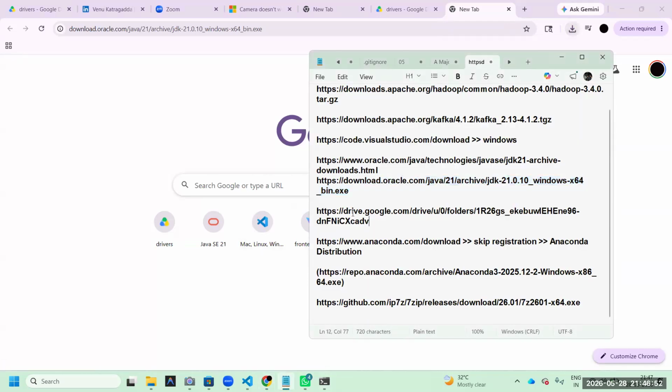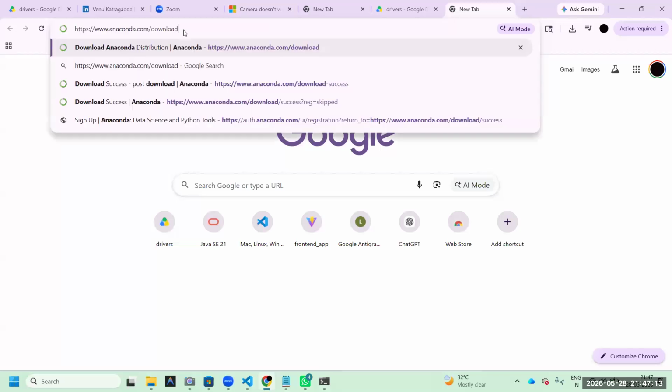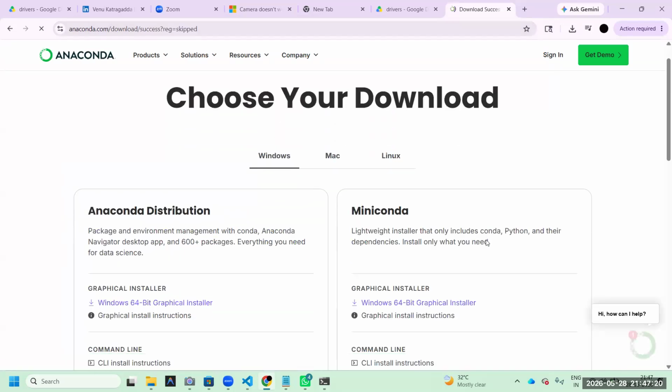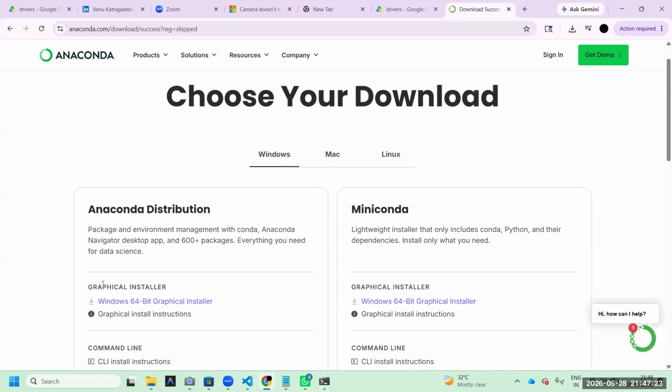Similarly, you already downloaded Anaconda. You have to choose skip registration and Anaconda. Okay. What does that mean? Either that one or this one, whatever. What does this mean? Here, skip registration, etcetera. I will show you that also. Just a minute. Okay, if you open this, here skip registration below. Skip that. Next, here, Anaconda distribution. Here below this one, you click that.